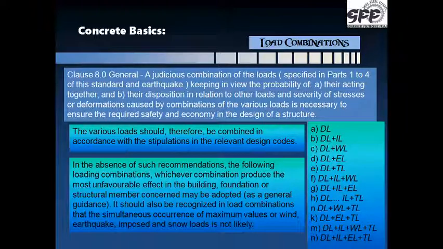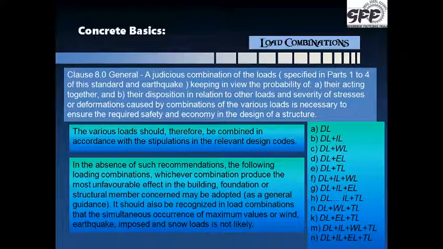The design codes have already defined the combinations which we need to take when we are designing the structure. In the absence of such recommendations, the following loading combinations, whichever combination produces the most unfavorable effect in the building, foundation or the structural member concerned, may be adopted as a general guidance.